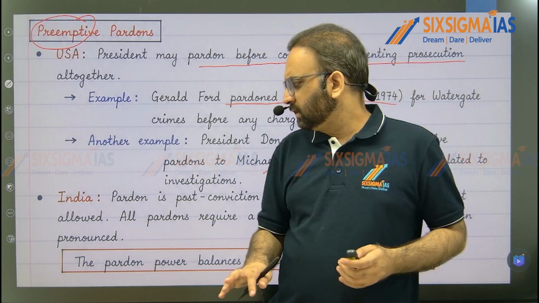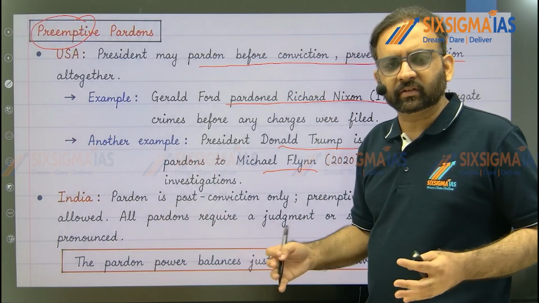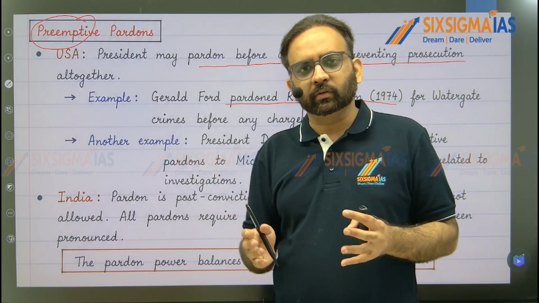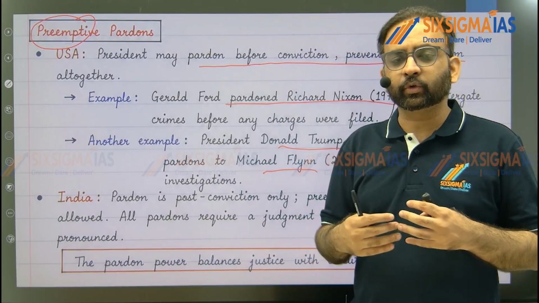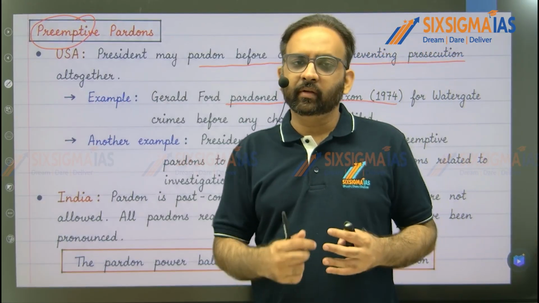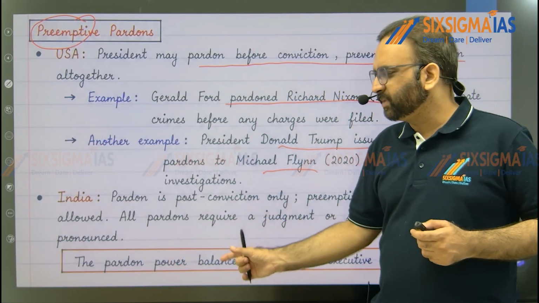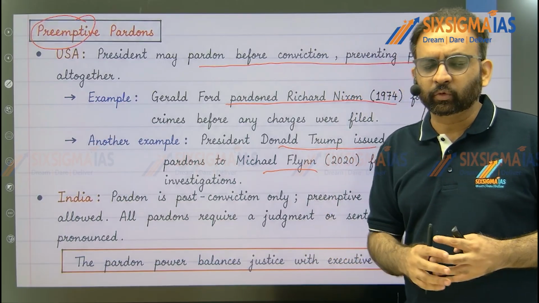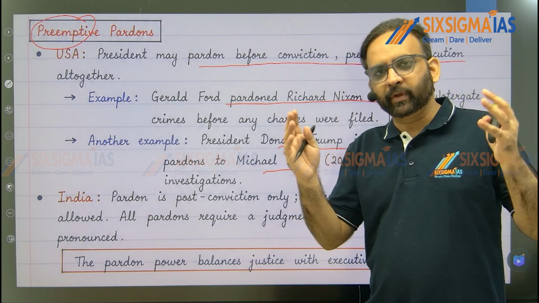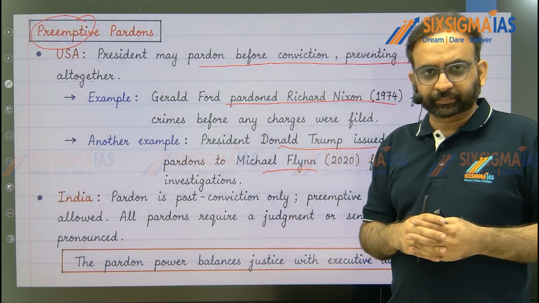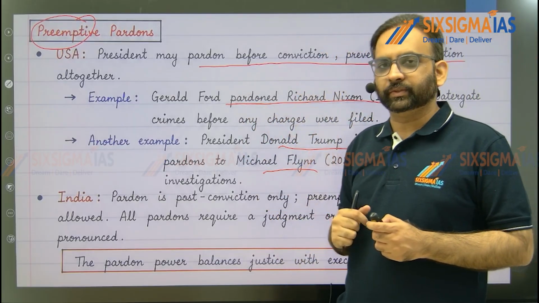So in the conclusion, do not write the way forward, do not write the solutions. You just write what the importance of pardon is. That pardon basically is meant to make sure that judicial errors are rectified, or that pardoning power should be exercised with caution. We should not involve any political reasoning or political interest behind it, right? That's how you can end your answer. So your conclusion should be short and crisp, at maximum 2-3 lines, right? You do not need to write a long conclusion of way forward where you're writing 5-6 points of solutions, right? So that's how you can easily and simply write this answer, right?